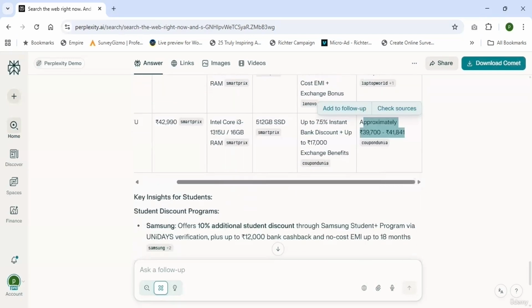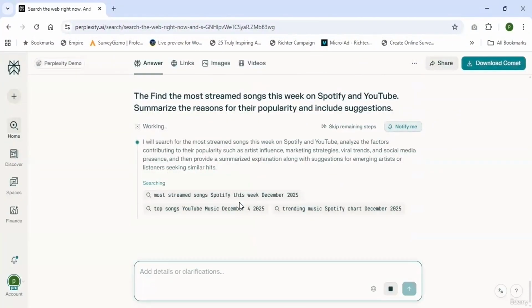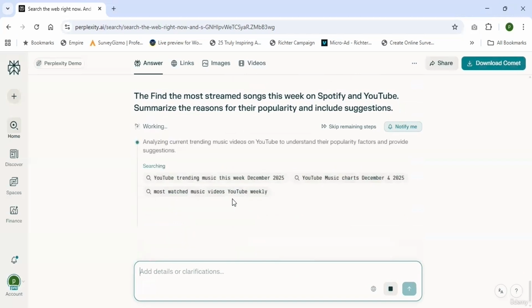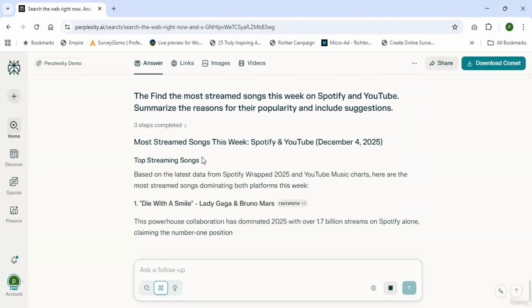Check one more question with Perplexity AI, like find the most streamed songs this week on Spotify and YouTube. Summarize the reasons for their popularity and include situations. Enter. So keep in mind this data is generated by web research, digital research. Perplexity AI does deep research on web information and generates the results.